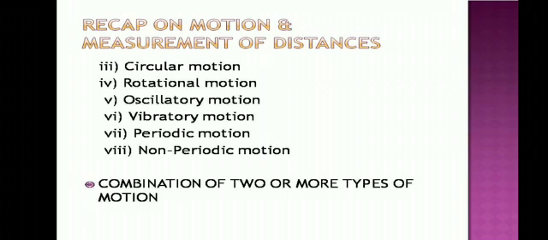Combination of two or more types of motion. In some objects, more than one type of motion can occur. For example, drawing water from a well. In this case, the pulley on which the rope is put has circular motion, but the bucket has linear motion. Similarly, the motion of the earth. The earth revolves around the sun, so it shows circular motion. It rotates around its axis, showing rotational motion. This action is repeated after a fixed interval of time, so it shows periodic motion too.